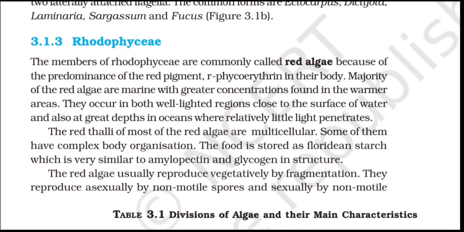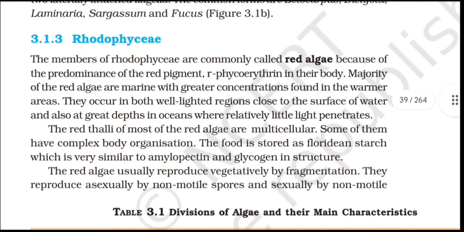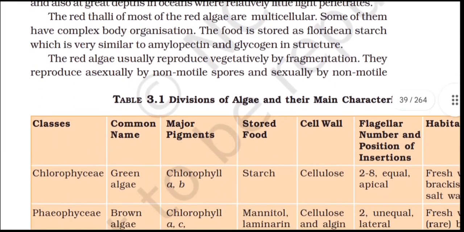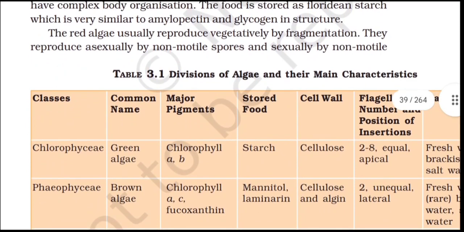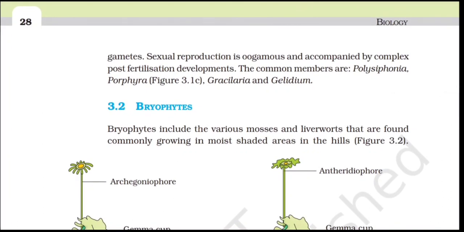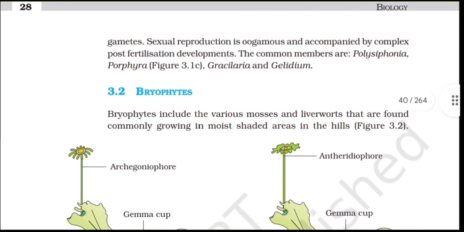The red algae usually reproduce vegetatively by fragmentation. They reproduce asexually by non-motile spores and sexually by non-motile gametes. Sexual reproduction is oogamous and accompanied by complex post-fertilization development. Table 3.1: Divisions of algae and their main characteristics. The common members are Polysiphonia, Porphyra, Gracilaria, and Gelidium.